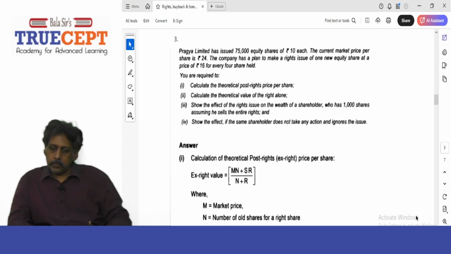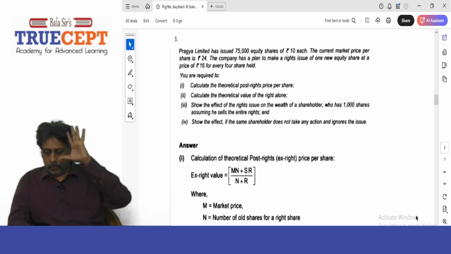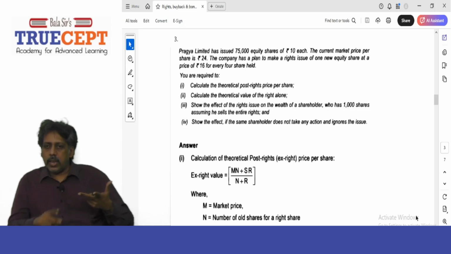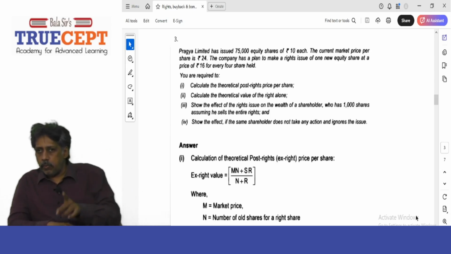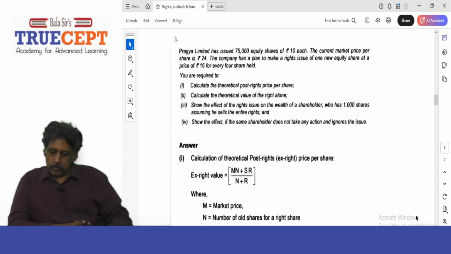Yes. So Pragya Limited has issued 75,000 equity shares of rupees 10 each. The current market price per share is rupees 24. Listen. So the issued shares are 75,000 on the balance sheet of the company. Face value rupees 10 per share. And these shares are currently trading in the market for rupees 24. Next. The company has a plan to make a rights issue of 1 new equity share at a price of rupees 16 for every 4 shares held.